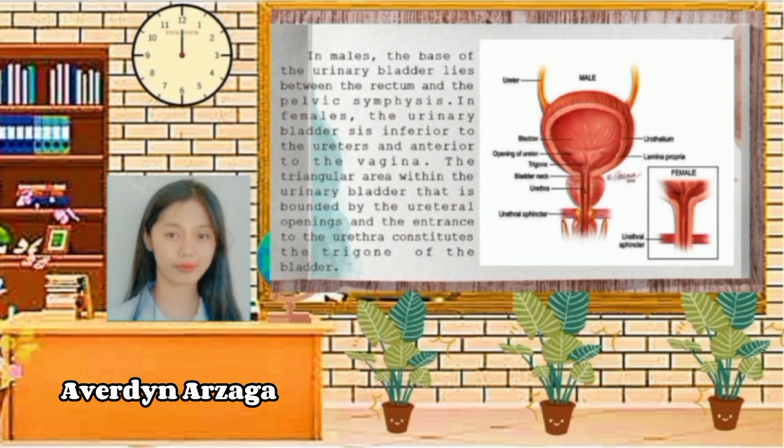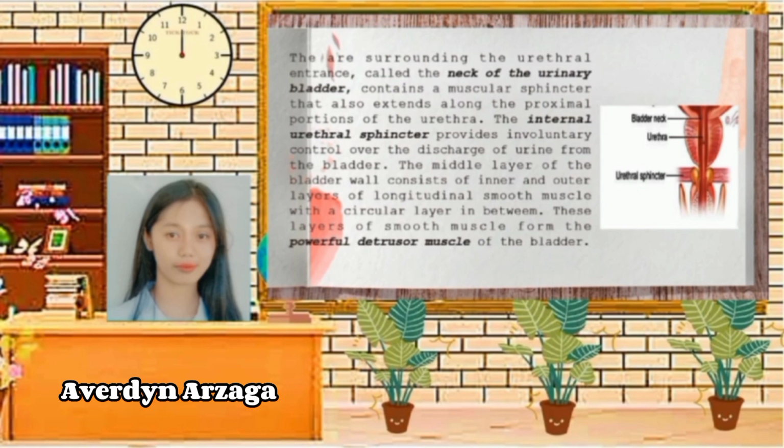The triangular area within the urinary bladder that is bounded by the urethral openings and the entrance to the urethra constitutes the trigone of the bladder. The surrounding of the urethral entrance is called the neck of the urinary bladder. It contains a muscular sphincter that also extends along the proximal portions of the urethra. The internal urethral sphincter provides involuntary control over the discharge of urine from the bladder.